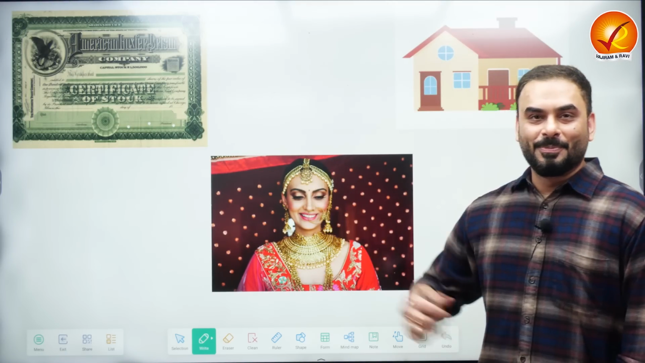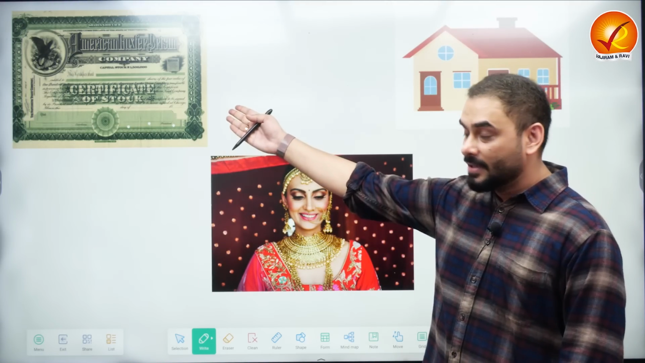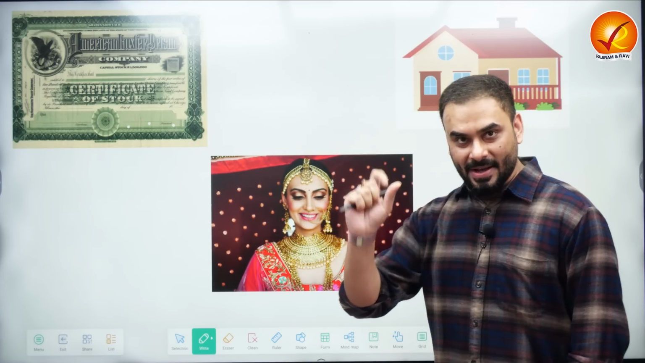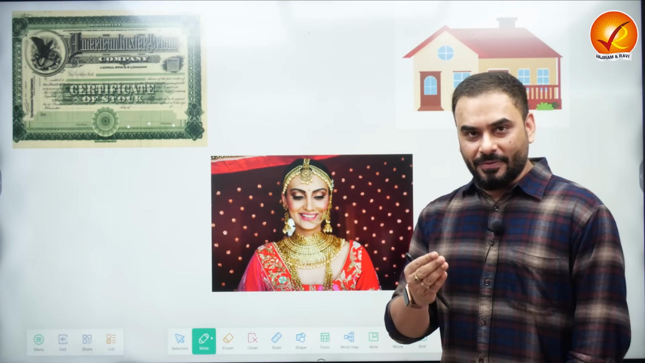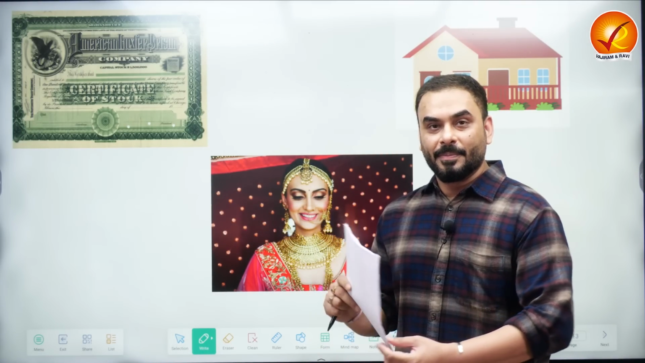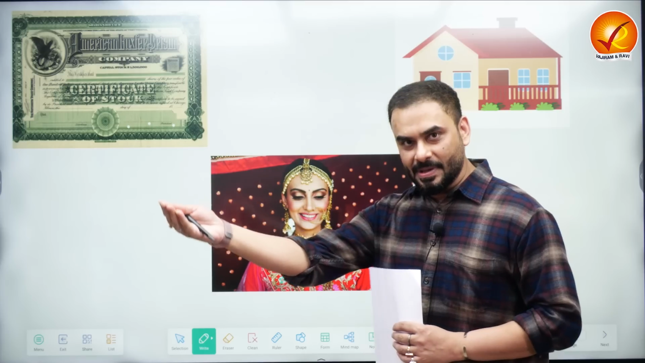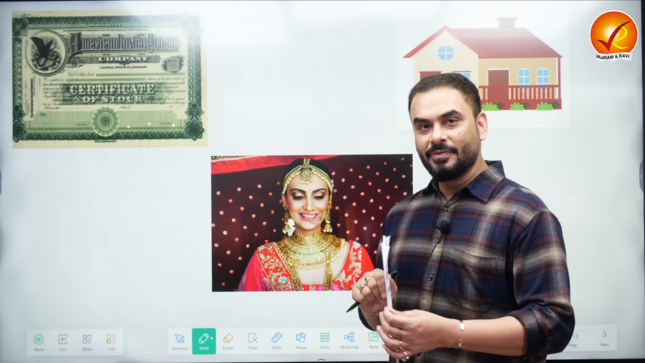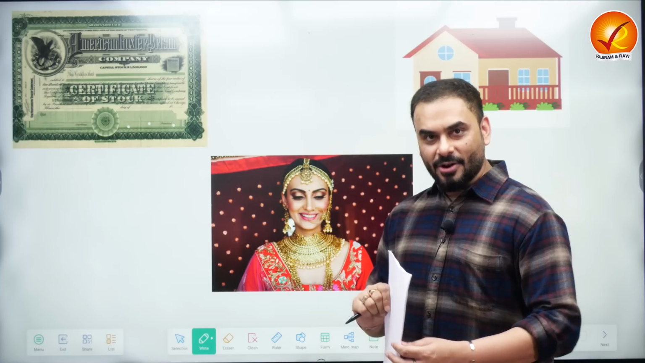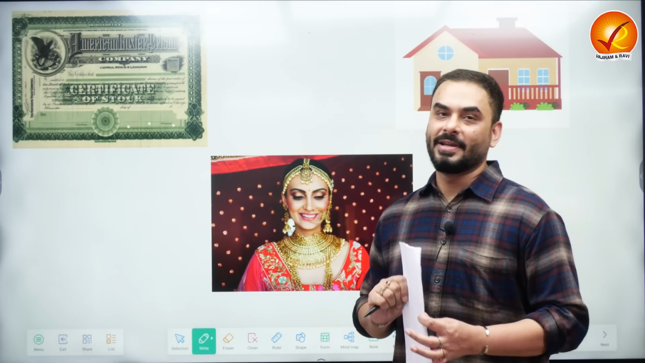Now, have a look at the board, please. You can clearly see that on one side of the board there is a share. So if you buy the share of a company, suppose that this piece of paper is the share of a company. When you buy it, you have to pay some capital to the company, and in return you get ownership. So suppose I'm buying the share of a company for 1 lakh rupees today.